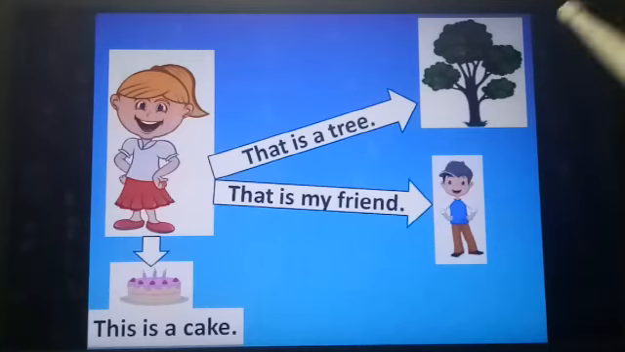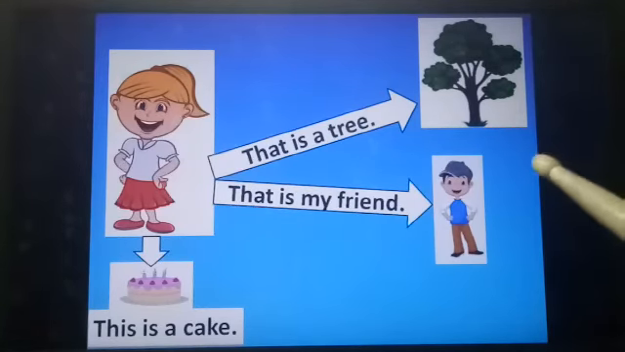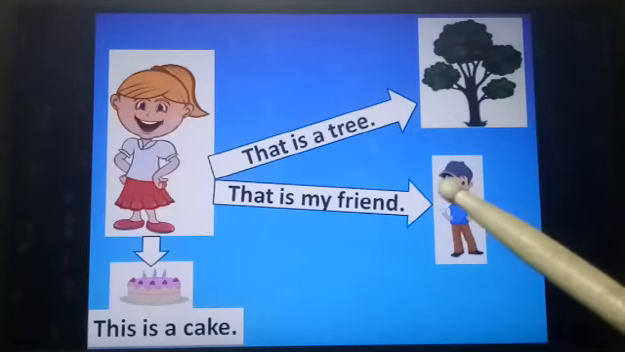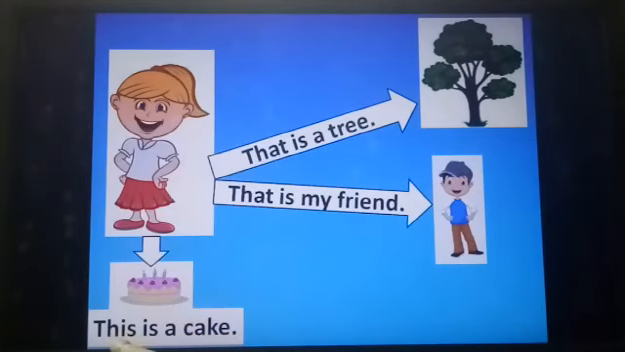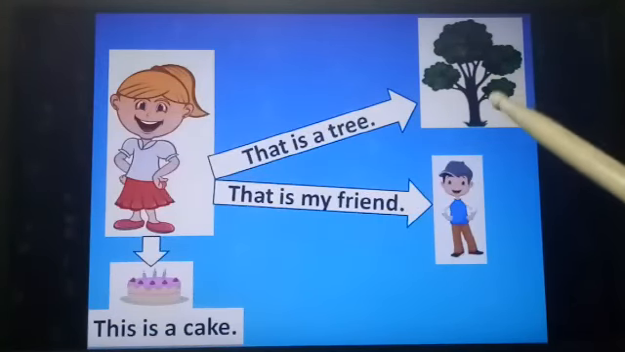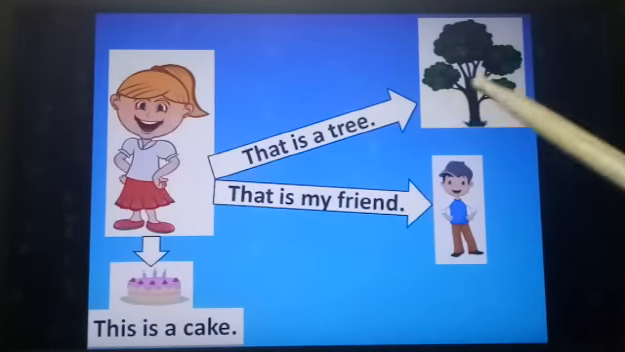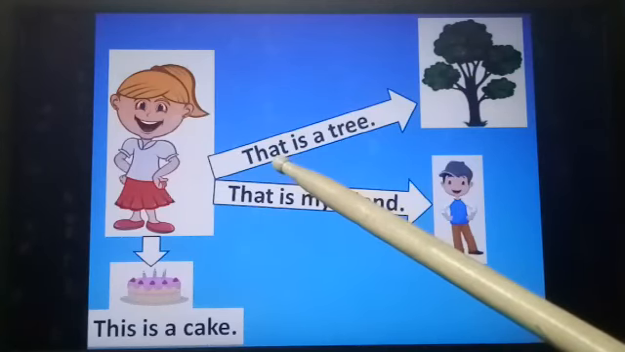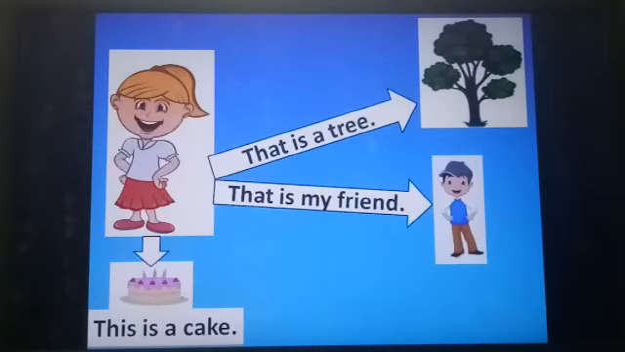So if only one object is there, that means singular. At that time, if a single object is near to you, then you will use this. And if a single object is far away, then you will use that. So if many are there, then what do we have to use?